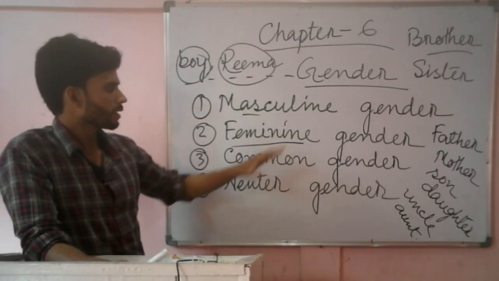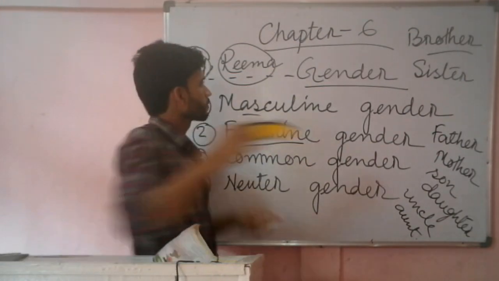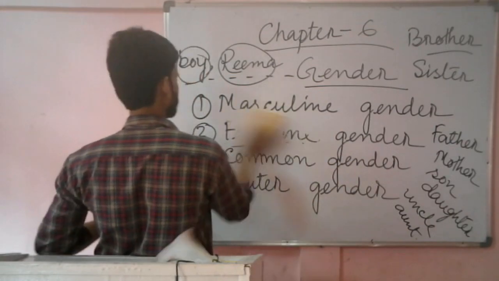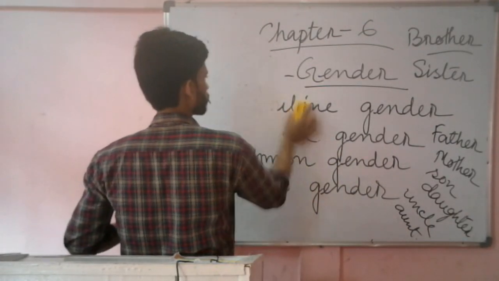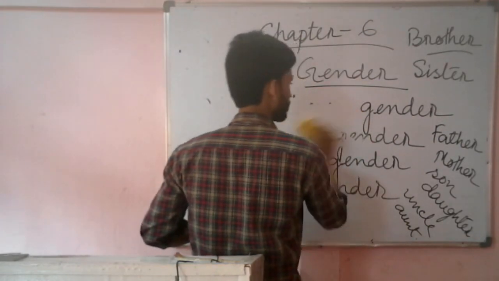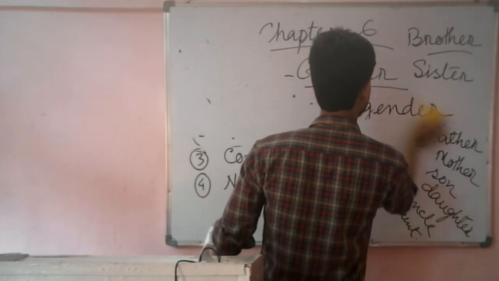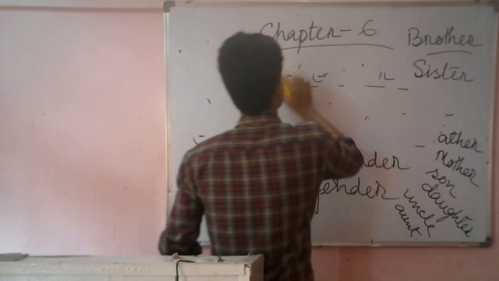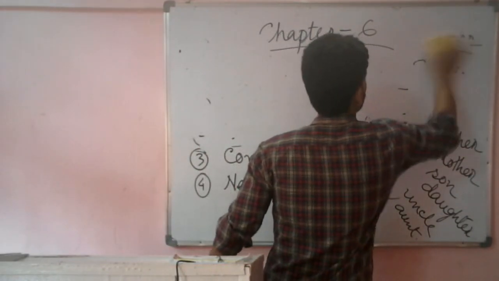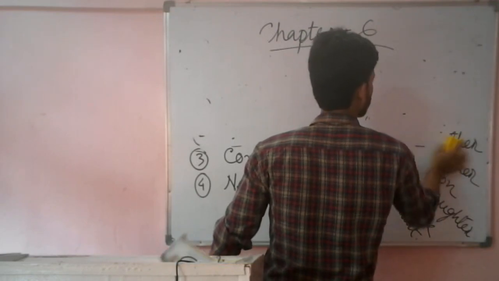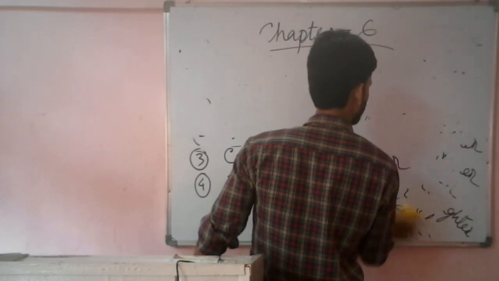And then the next two kinds are common gender and neuter gender.